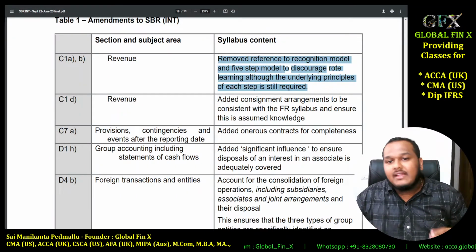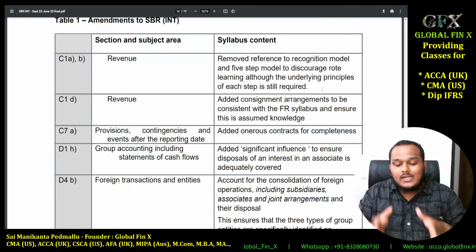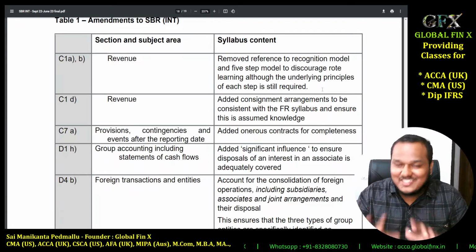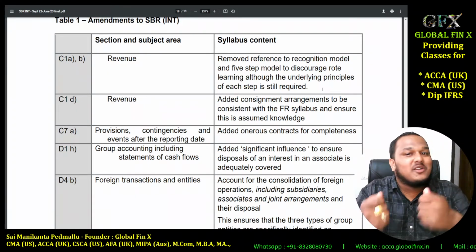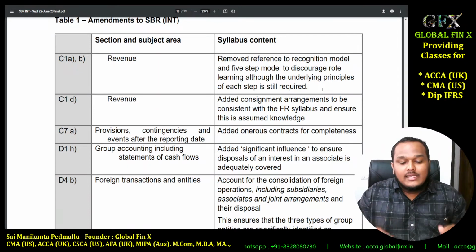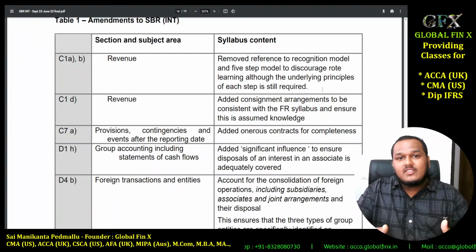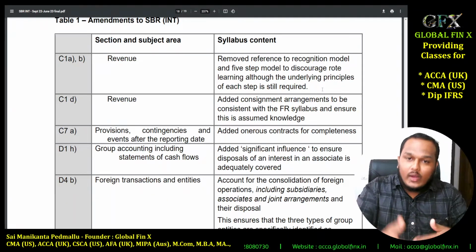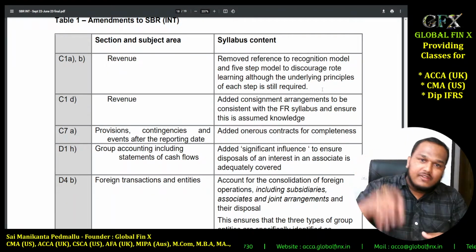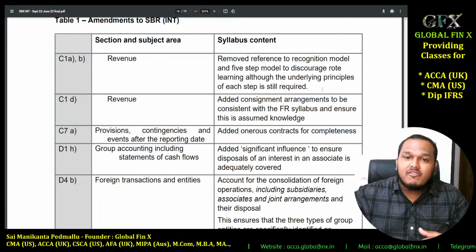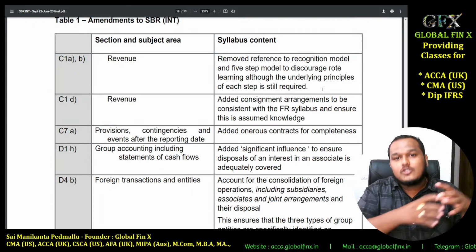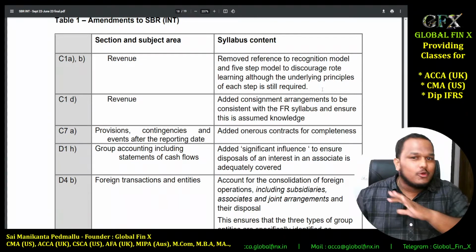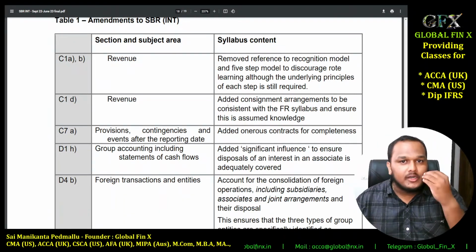So to rectify that, ACCA has not removed the 5-step approach. The 5-step approach is the essential key element of IFRS 15. They have tried to decrease the reference to the 5 steps. Every time a revenue recognition question is given, rather than always referring to step number 3, step number 4, step number 5, they just focus on the content. So this is not a syllabus change, this is just an approach change. You do not need to worry at all, you do not need to change anything.